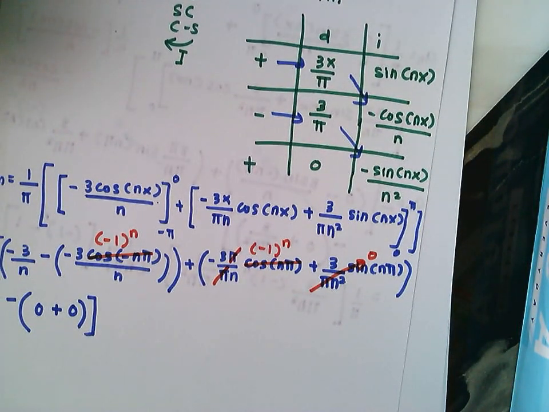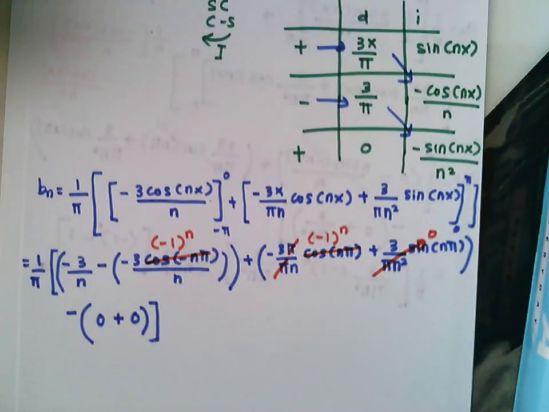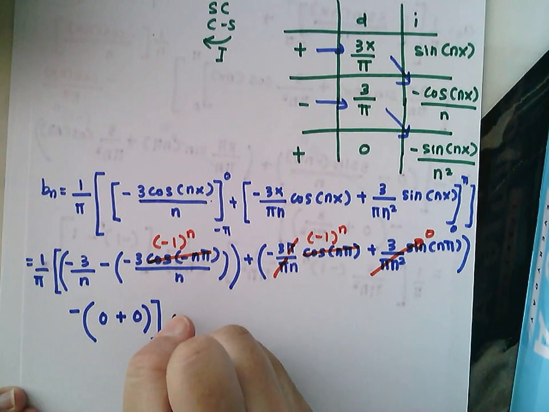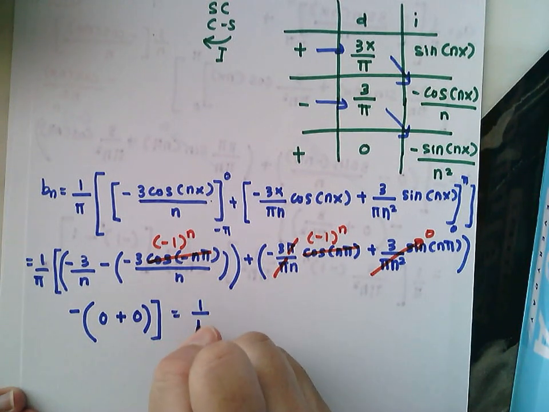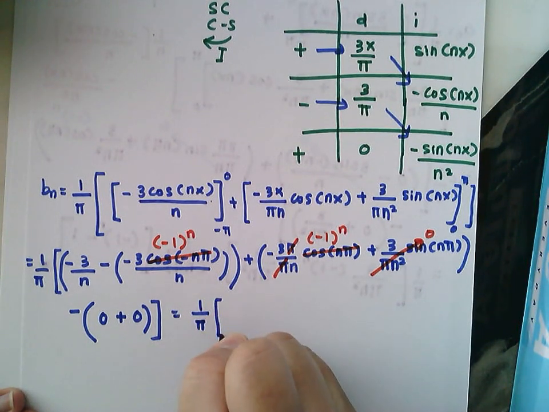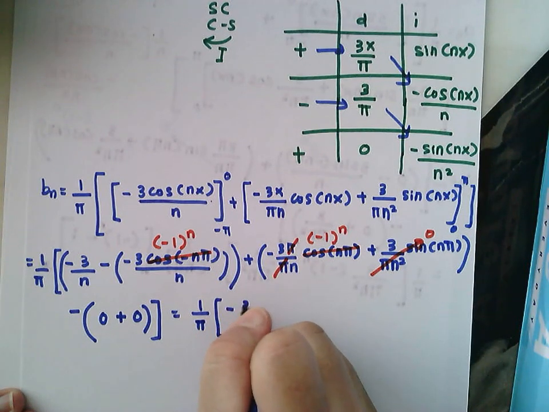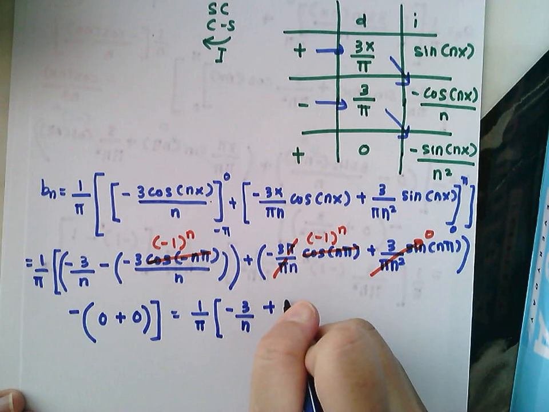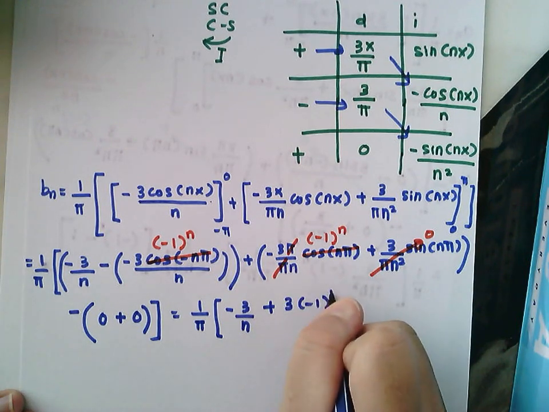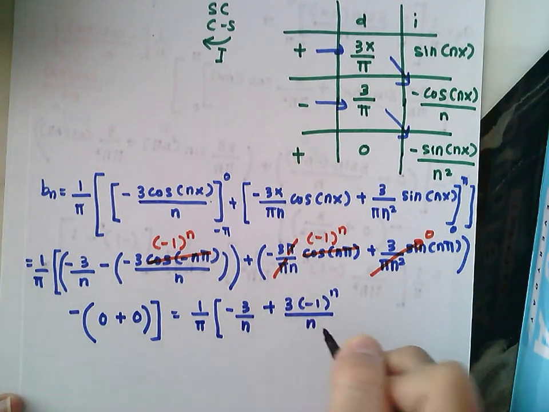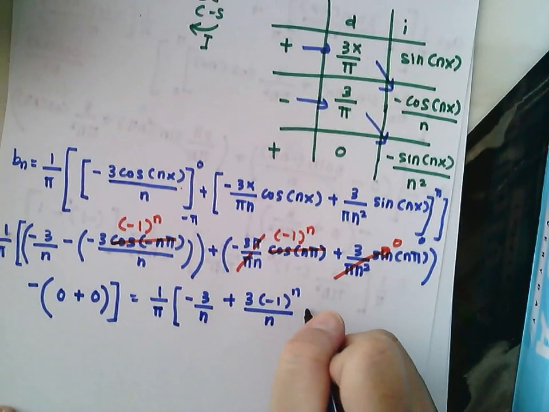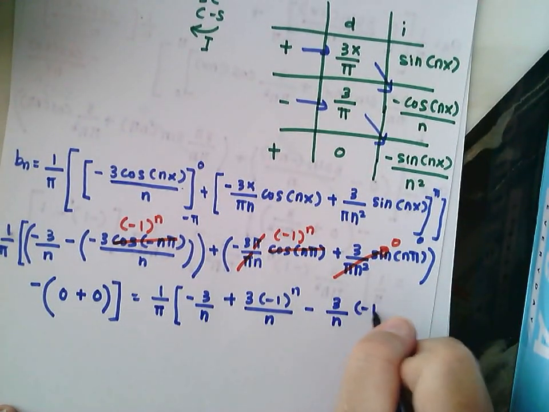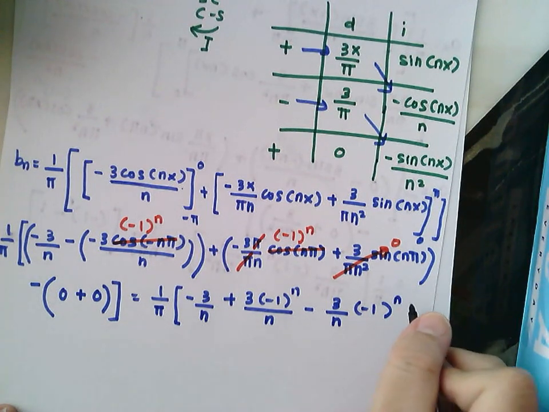So therefore your answer will be 1 over pi multiplied by negative 3 over n. So minus minus will be plus 3 negative 1 to the power n over n, minus 3 over n negative 1 to the power n.